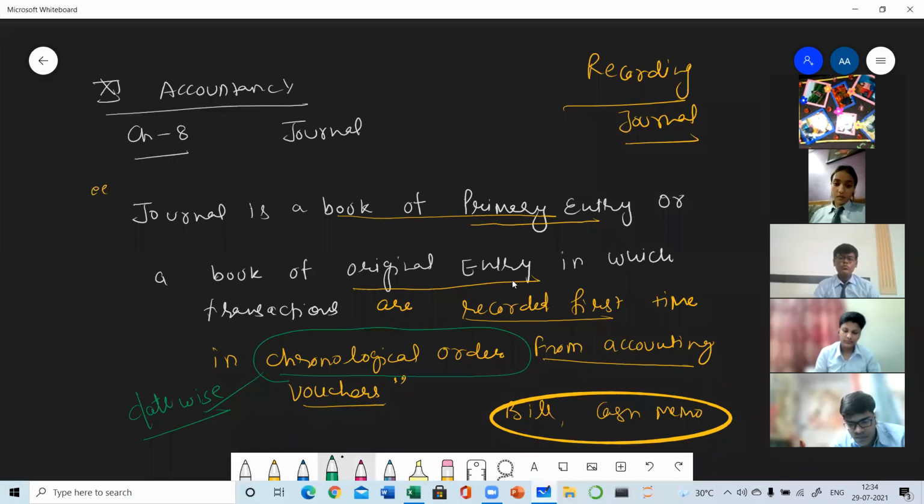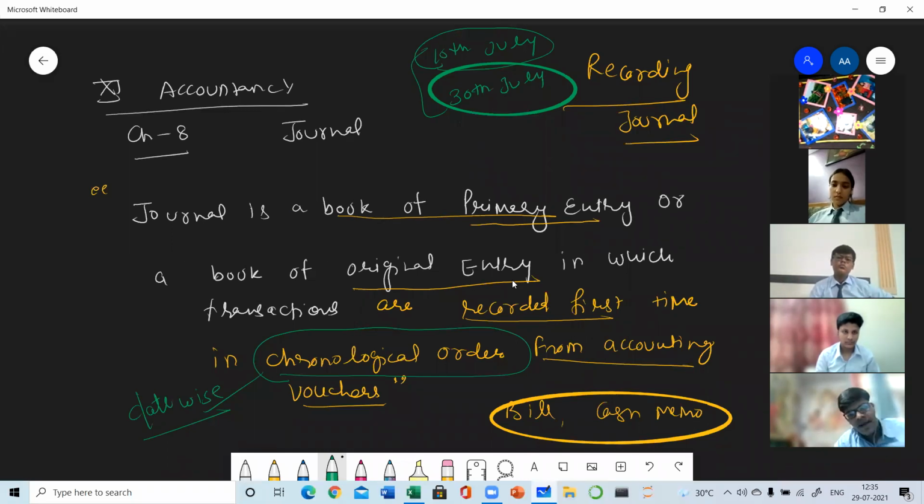Chronological order means the transactions which happened first will be recorded first. Suppose we have sold goods on 10th July, then on 30th July, and both the transactions are given together. First of all, we will write the transaction of 10th July, then the transactions of 30th July. Why? Because all the books, whether journal or ledger, are prepared in sequence, date-wise. So the transactions which happened first will be recorded first. Clear? So this is known as chronological order.